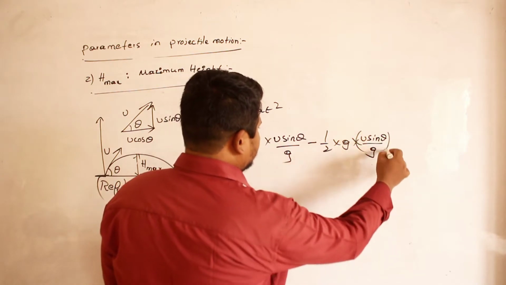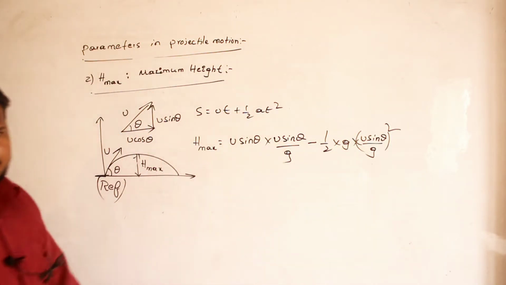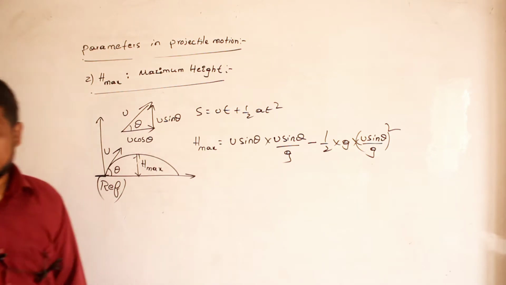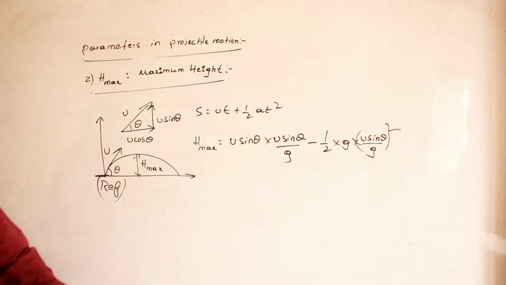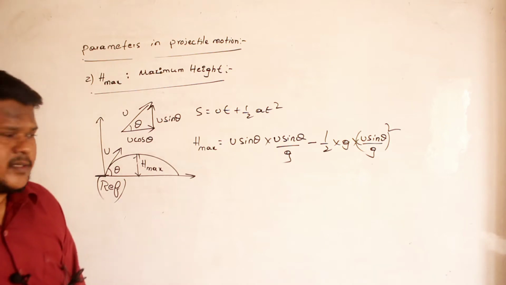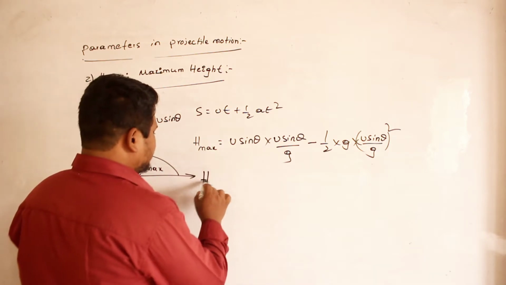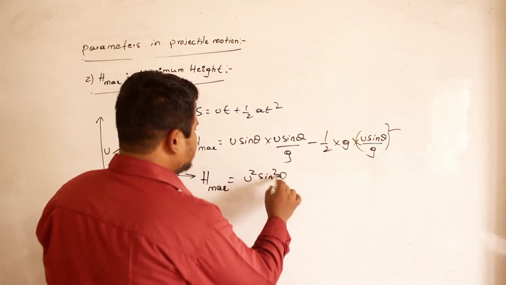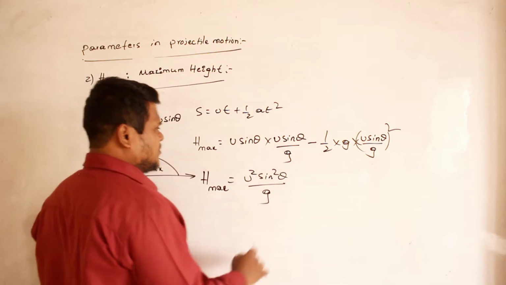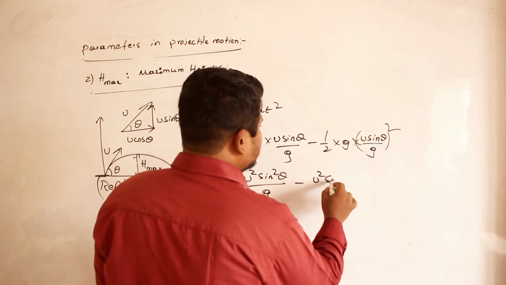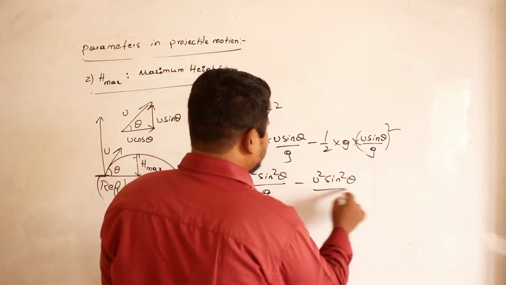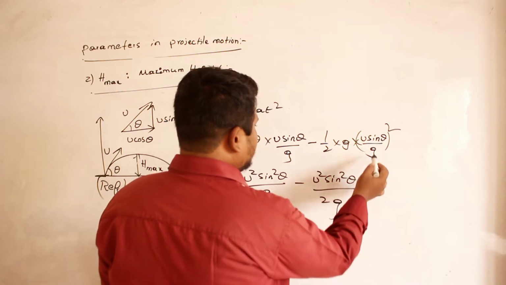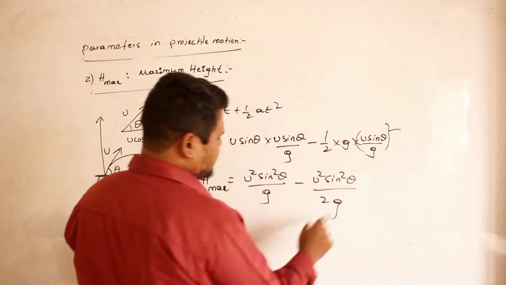Understood, no, how we are doing? Just we are substituting the equations, that's all. We are not doing anything. We are using the sign conventions and we are substituting all the required equations. So therefore, h max is equal to how much? U square sin square theta divided by g minus, clear? So u square sin square theta divided by 2g. So here g square and g will get cancelled now. This is what I will get.